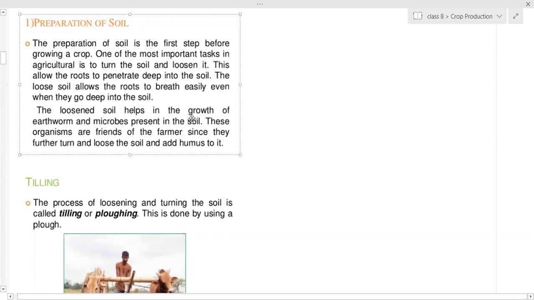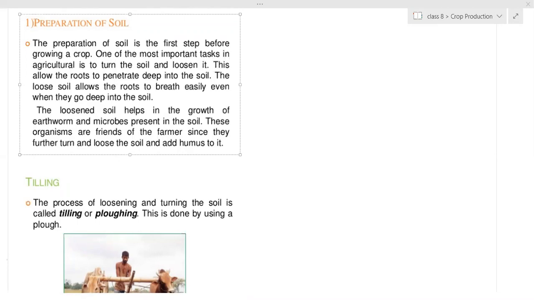The loosened soil helps in the growth of earthworms and microbes present in the soil. These organisms are friends of the farmer, since they further turn and loosen the soil and add humus to the soil. What do you mean by humus? Ma'am, the remains of dead microorganisms. Yes, organic matter is called humus. Any organic matter, we call it humus.